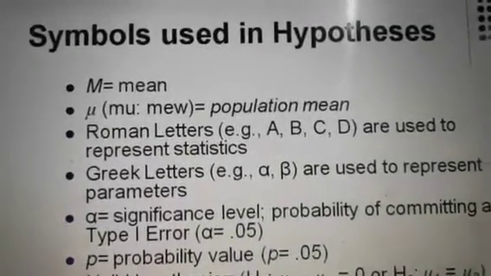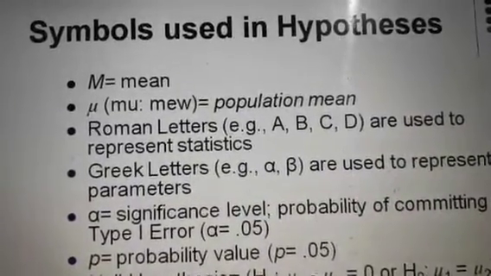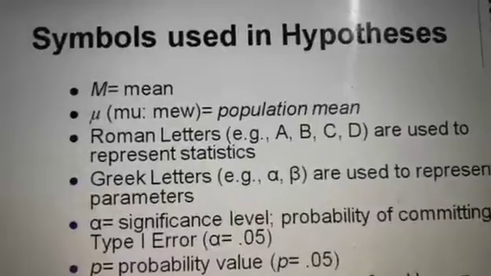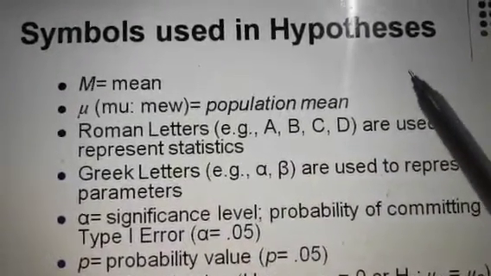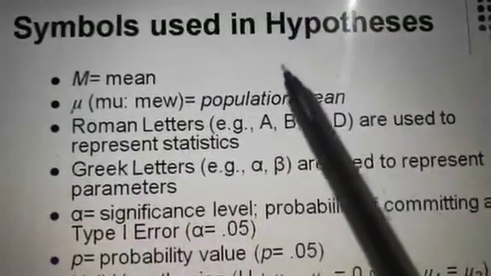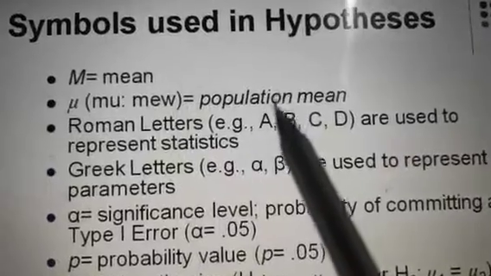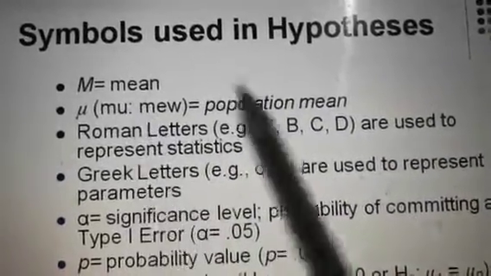And students, because in your syllabus it is given how to test the hypothesis, I will tell only certain symbols used in hypothesis, and this can be used in a later stage of your research methodology. And the students of econometrics or statistics can very easily use this testing of hypothesis.